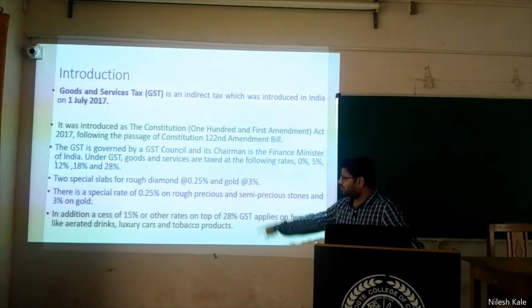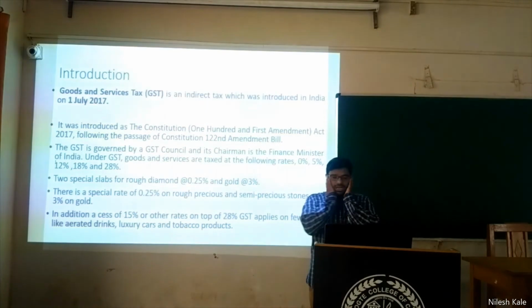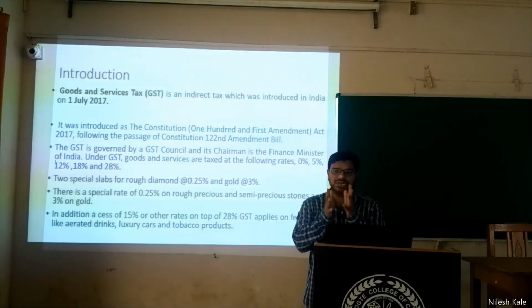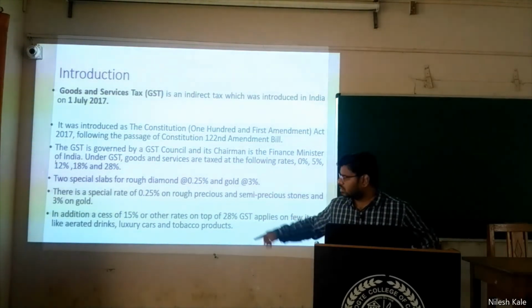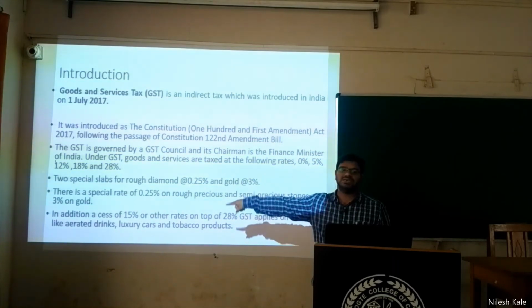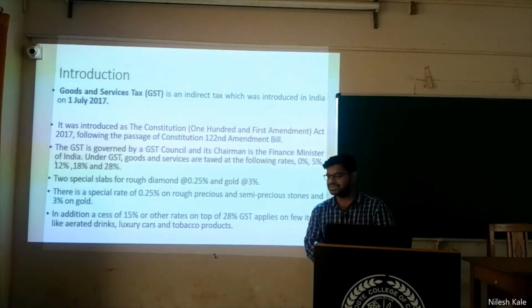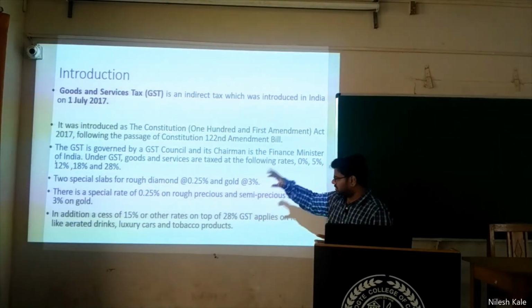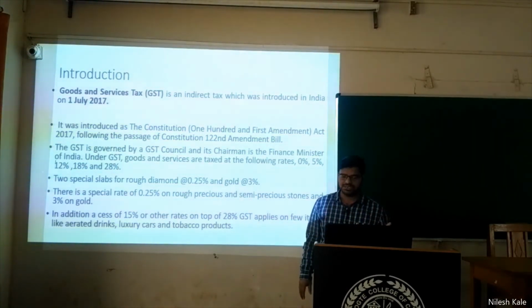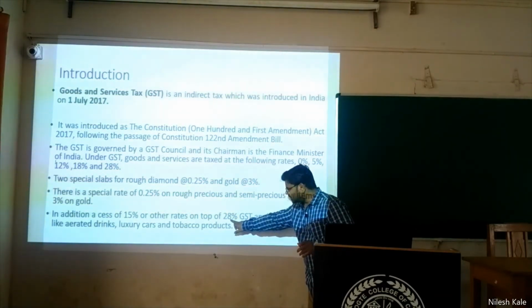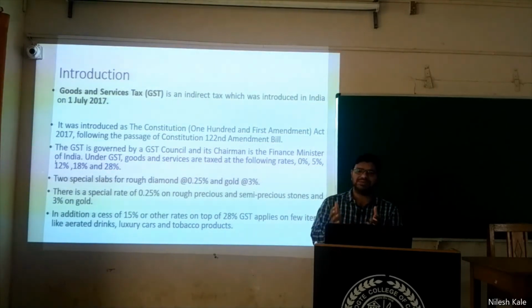In addition to this, 15% or other rates on top of 18% GST is applicable. Sir, you are speaking about a rate of tax like 18% on a transaction, then what about this 15%? 15% is cess. Okay, cess is different from tax. We will see more about this later. This 15% on 28% comes to around 4.2%. So you have to add that 4.2 to this 28. You will get 32.2%. That is the maximum tax that you are paying.